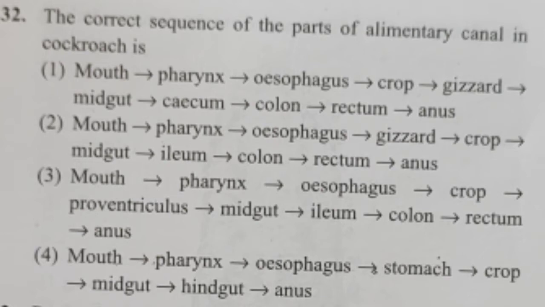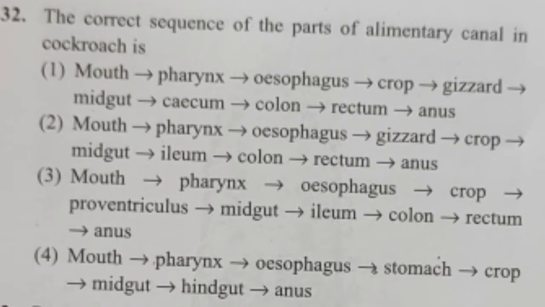Second is mouth, pharynx, esophagus, gizzard, crop, midgut, ileum, colon, rectum and anus. The third option is mouth, pharynx, esophagus, crop, proventriculus, midgut, ileum, colon, rectum and anus. And the last option is mouth, pharynx, esophagus, stomach, crop, midgut, hindgut and anus.